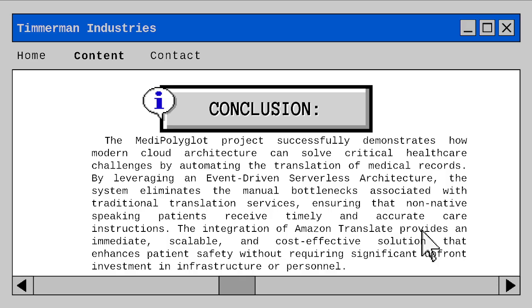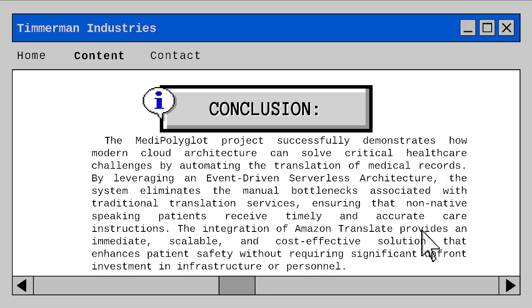So the conclusion for this project is that the Mediscan project successfully demonstrates how modern cloud architecture can solve critical healthcare challenges by automating the translation of medical records. By leveraging an event-driven serverless architecture, the system eliminates the manual bottleneck associated with traditional translation services, ensuring that non-English speaking patients receive timely and accurate care instructions.